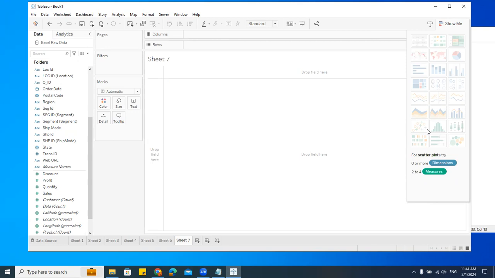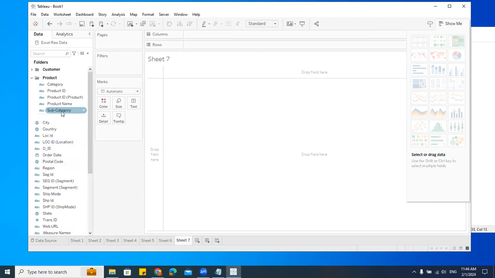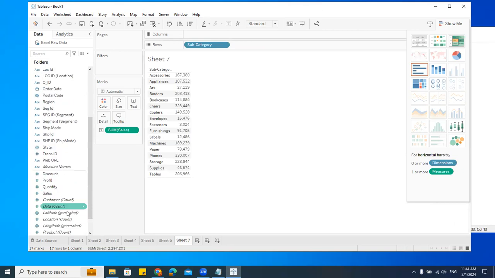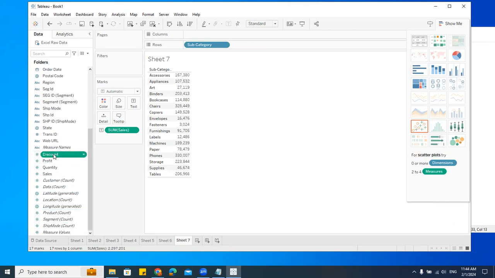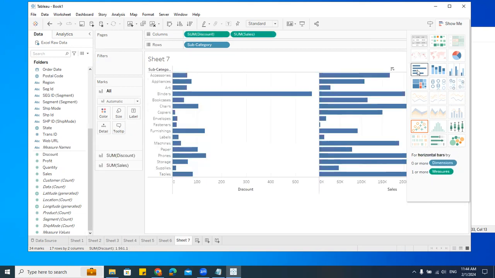Suppose I will take subcategory. Here I have the subcategory and I'll take this sales. And let me take the discount. And let me click on the column chart. Can you see this?